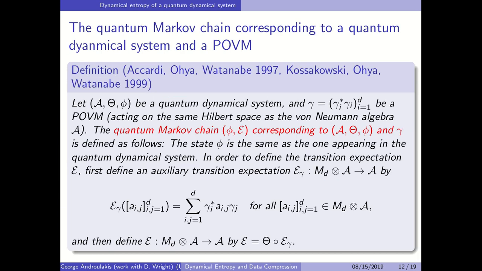So how is the quantum Markov chain corresponding to a quantum dynamical system defined? We have a quantum dynamical system and the positive operator valued measure gamma, and we define the quantum Markov chain phi and E. Phi is the same as the state of the quantum dynamical system. The transition expectation is defined via this formula where we take the operators a_ij, which belong in the von Neumann algebra A, we sandwich them with the appropriate elements of the positive operator valued measure, and we sum them up, and then we compose with the dynamical map theta.